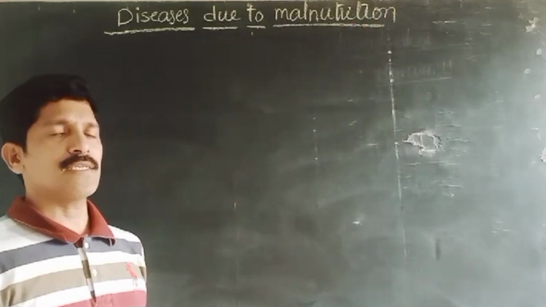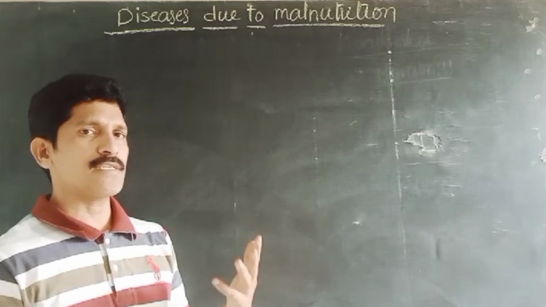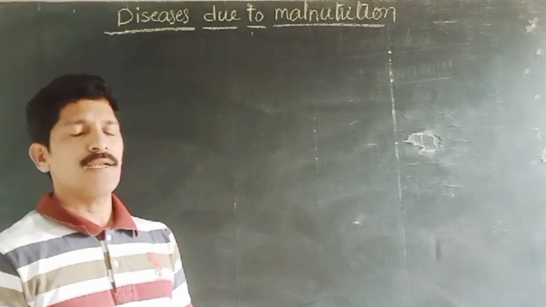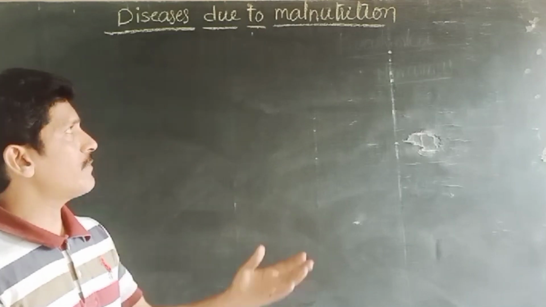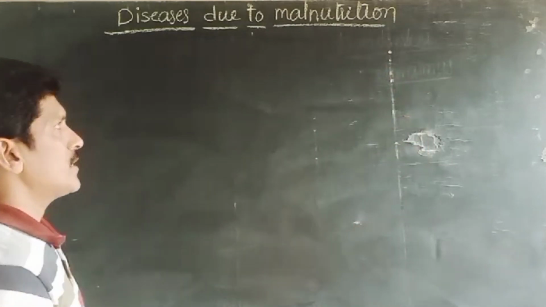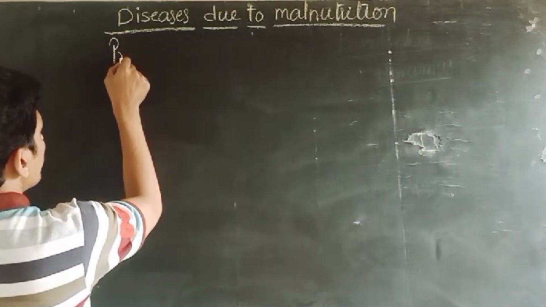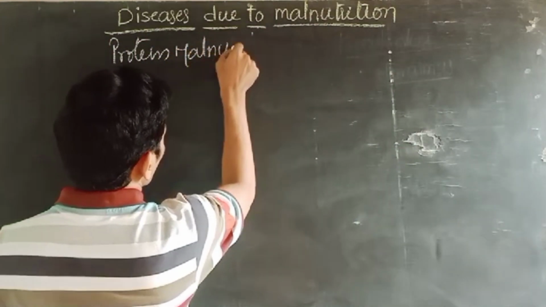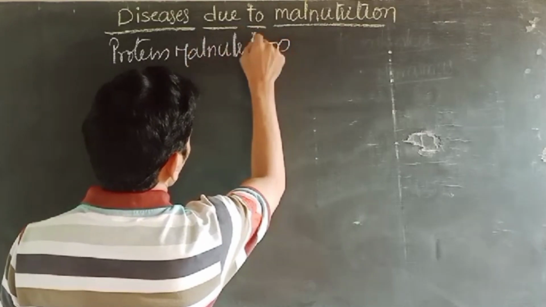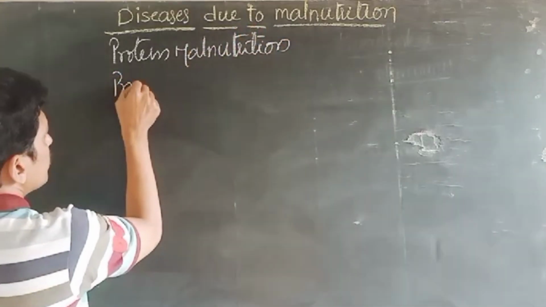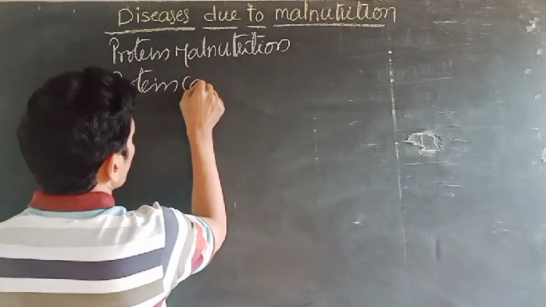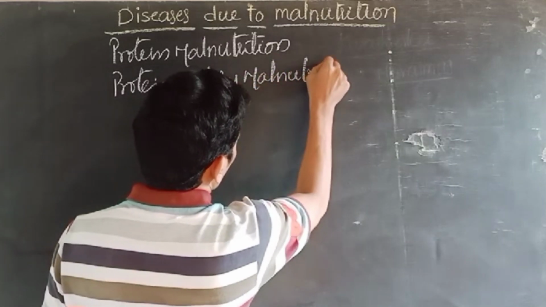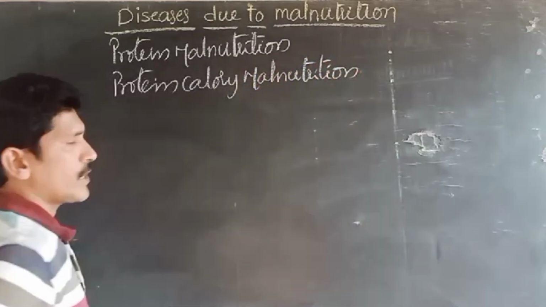Generally, the nutrients are basically carbohydrates, proteins, vitamins, fats, minerals, and roughages. If any one of these nutrients gets missed in the diet, that causes a bad impact. That's nothing but malnutrition, right? And these malnutritions are of two types: protein malnutrition and protein calorie malnutrition.